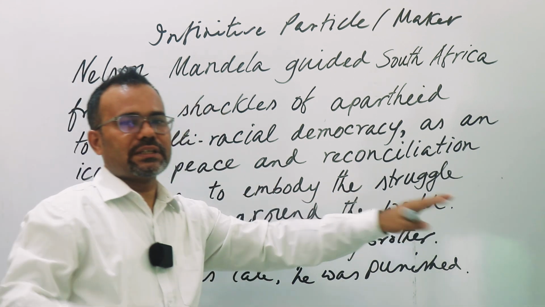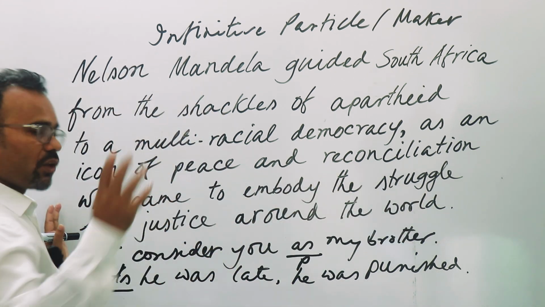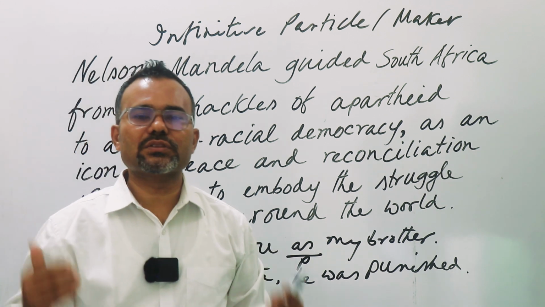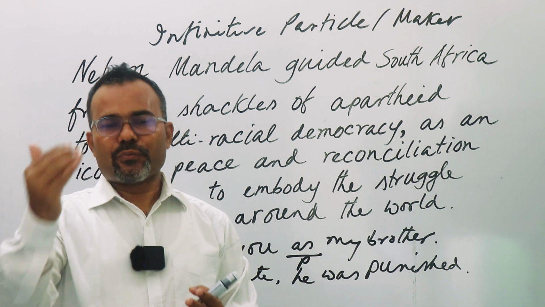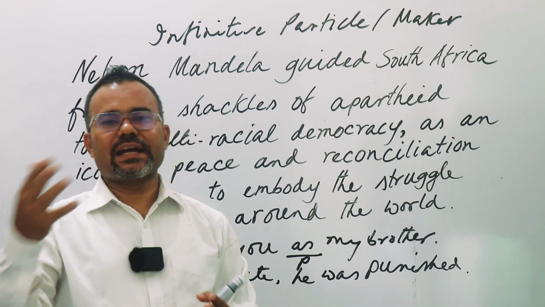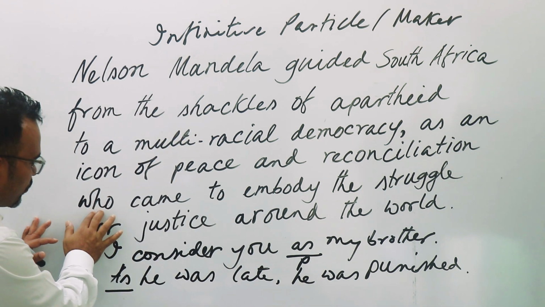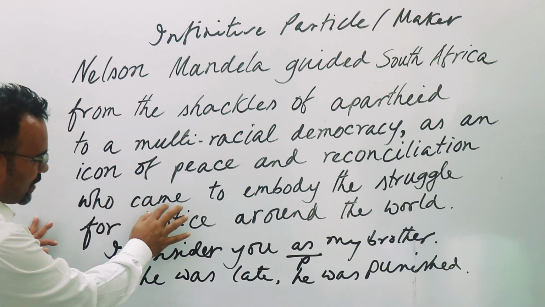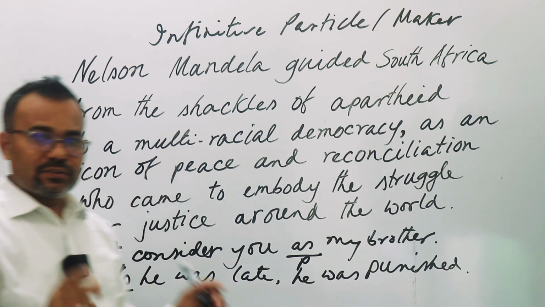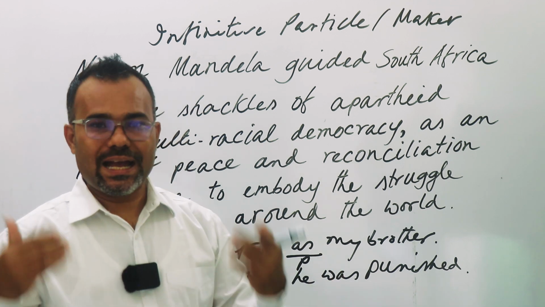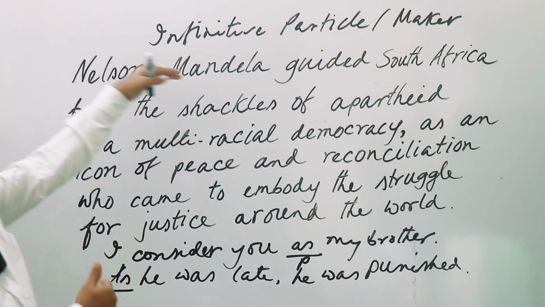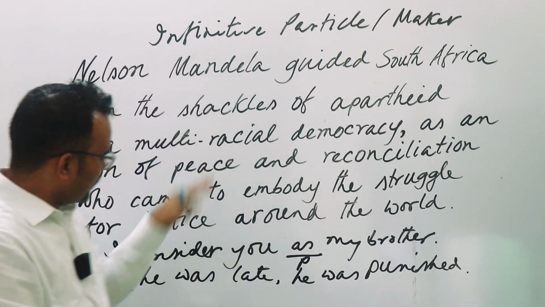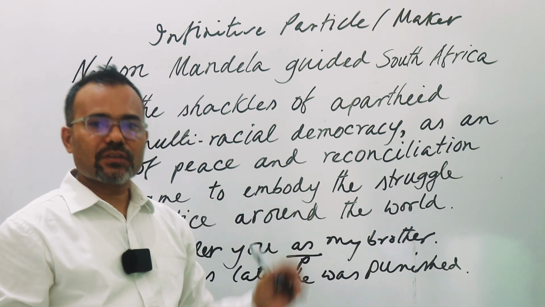I think you understood. Now, who, this is a relative pronoun, came to embody the struggle for justice around the world. Up to this, if we consider this one, this is a clause. What does a clause mean? A clause means where we have a subject and a verb. Here who is the subject and came is the verb. Who means Nelson Mandela. So this is a clause.